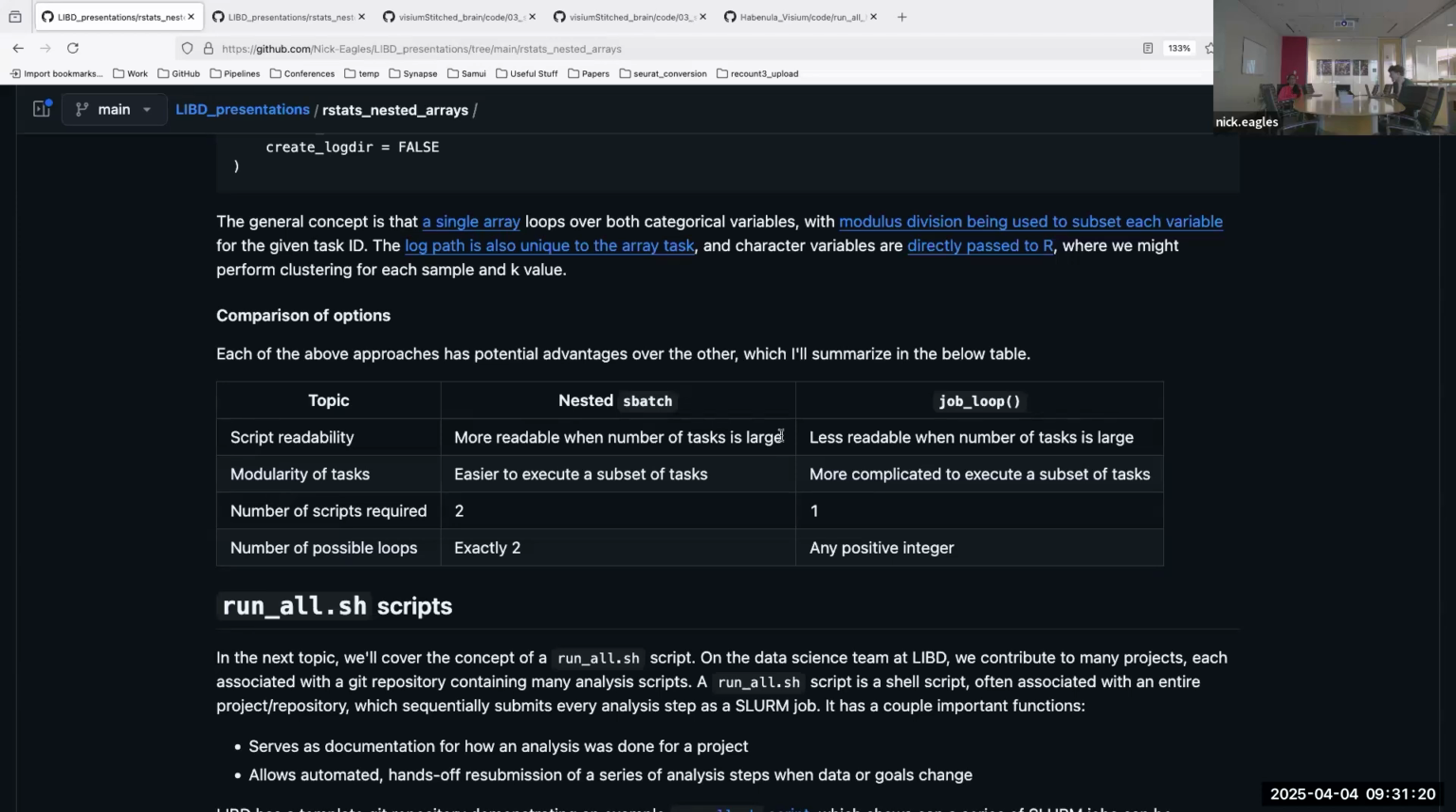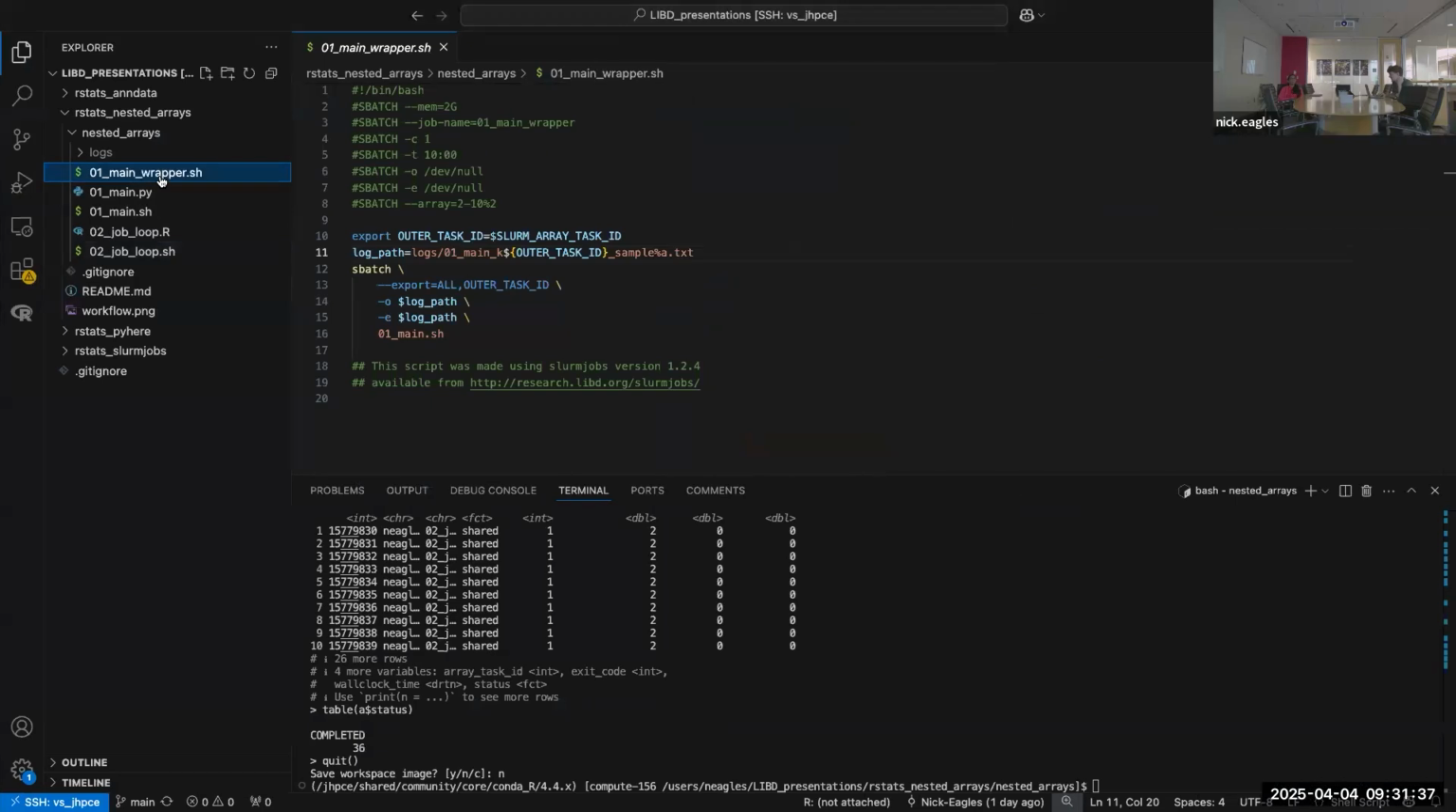Something I've noticed, I don't know if there's really a way to improve this in the job loop function, but this nested SBatch is a little bit more modular. So say if we go back to this script, and we want to do different values of K. We did 2 through 10, but now I realize I want to find more clusters. So I could just go 15 through 25 or something, and then I want to run the same samples through.